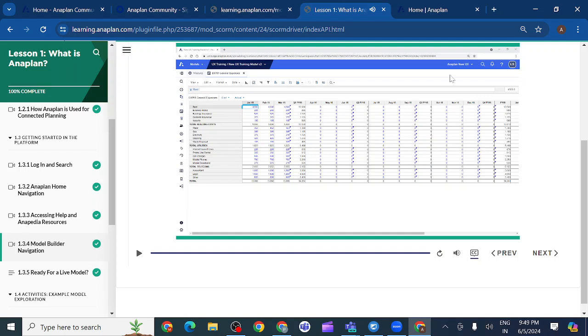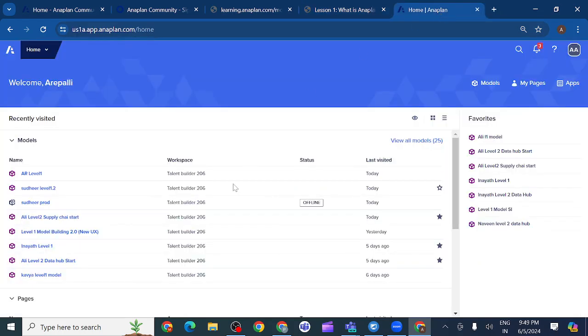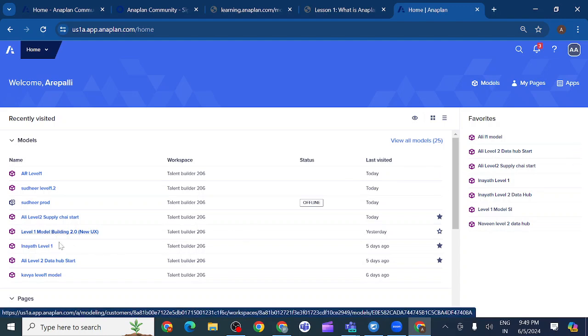So we can see if I open any model, I can see all these options. If I open any example model, you can see.